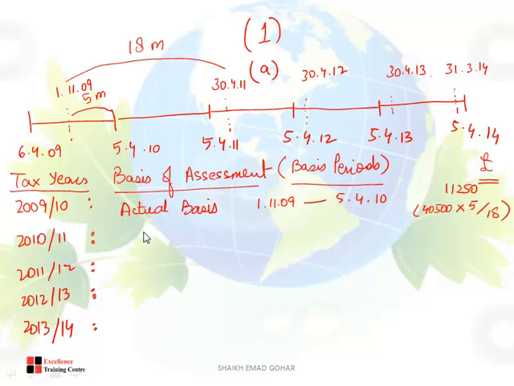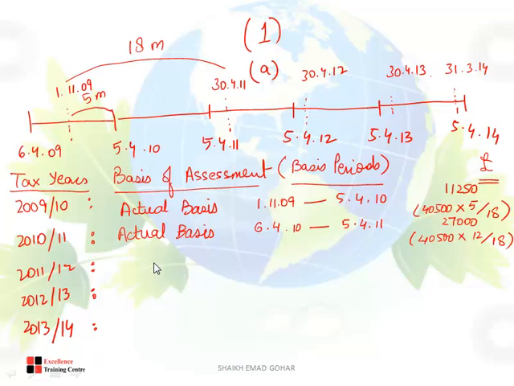Moving on, in the second year, is there any accounting year ending? The answer is no, so again you will apply actual basis. What is actual basis? Take the tax year as it is. What is the tax year? 6th of April 2010 till 5th of April 2011. Again, how many months do I need? 12 months. So the same figure, 40,500 into 12 by 18. How much? 27,000.